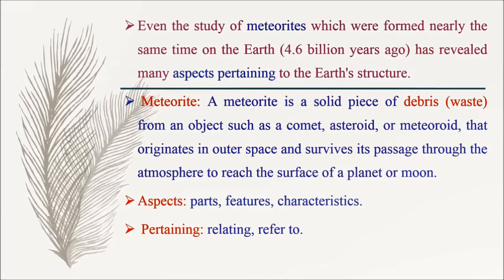Aspects means parts. So, it has revealed many parts. Pertaining means relating. So, it has revealed many parts relating to the earth's structure.